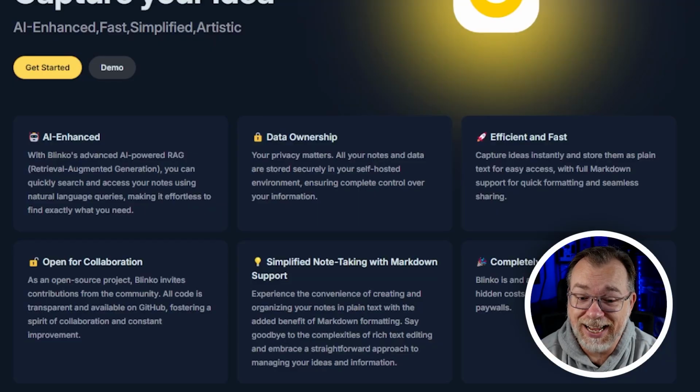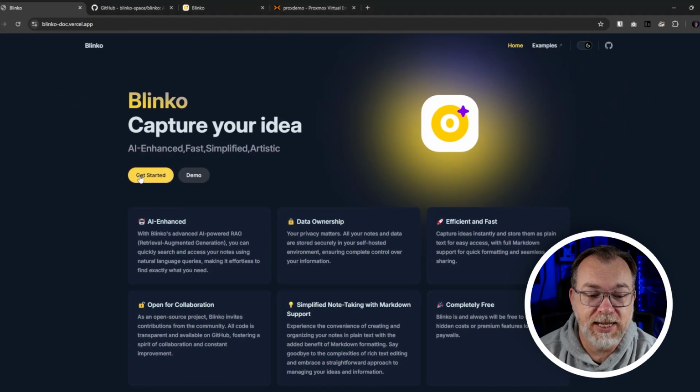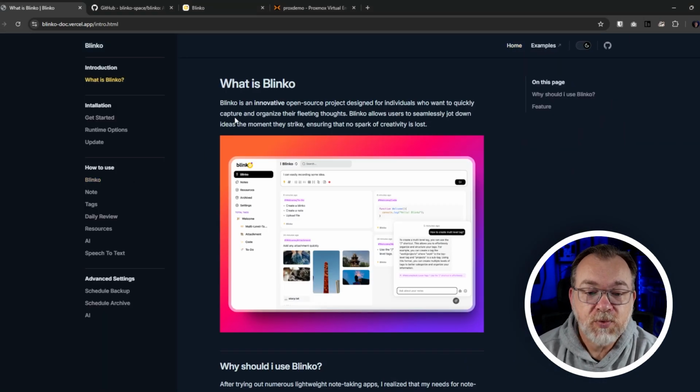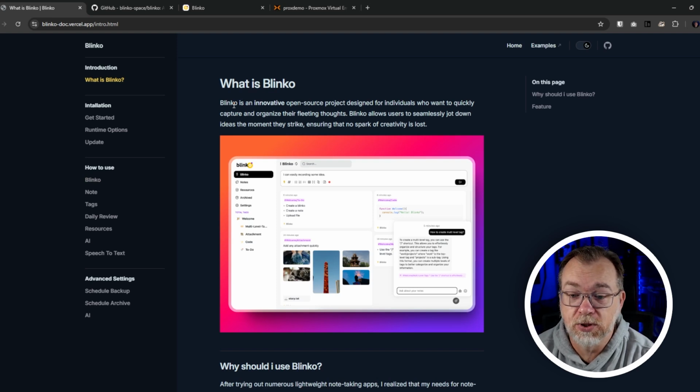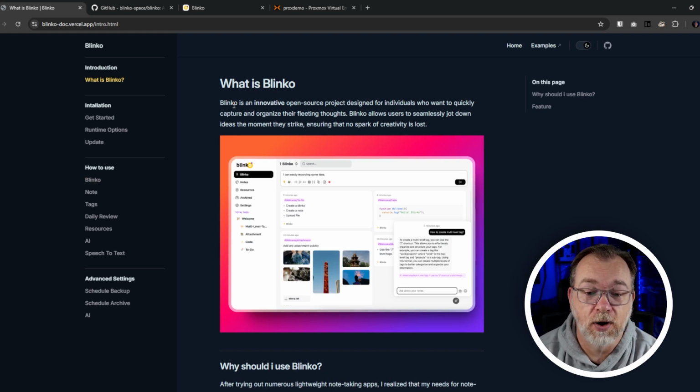So with that said, there's some more information here on the homepage. Not a lot going on here, but if we jump over to the Get Started page, we can see that Blinko is an innovative open source project designed for individuals who want to quickly capture and organize their fleeting thoughts. We're going to come back to that. Blinko allows users to seamlessly jot down ideas the moment they strike, ensuring that no spark of creativity is lost.